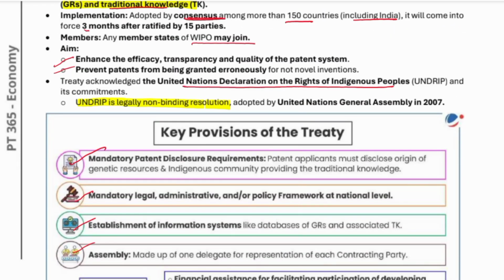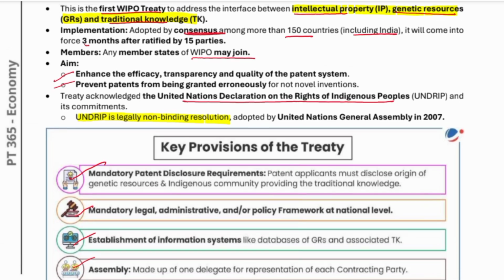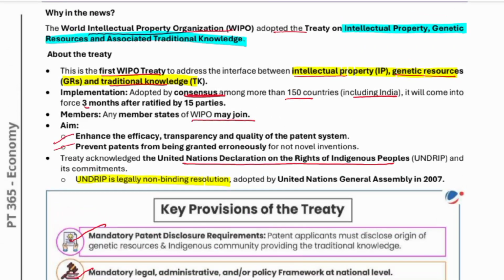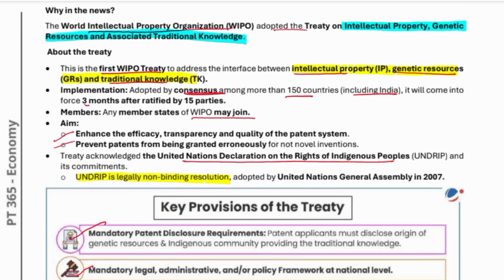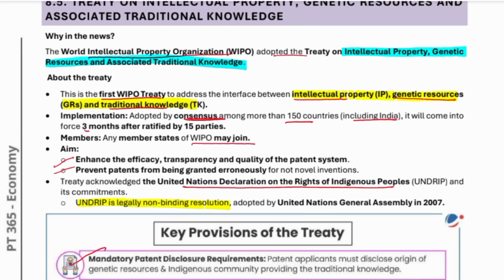It enhances the efficacy, transparency and quality of the patent system, and prevents patents from being granted erroneously for non-novel inventions. This is about the traditional knowledge prevailing in India or any other country, and giving patents for it so that such traditional ethos can remain intact without being disturbed.